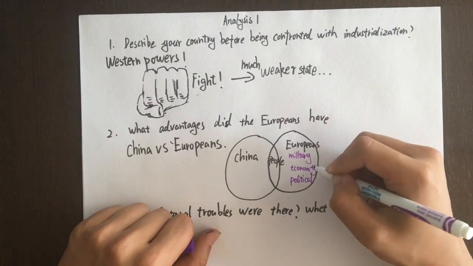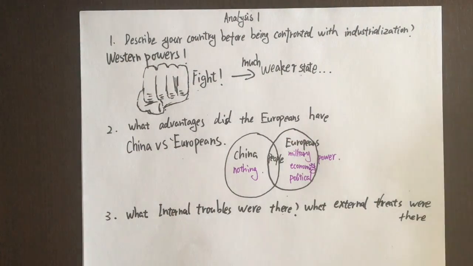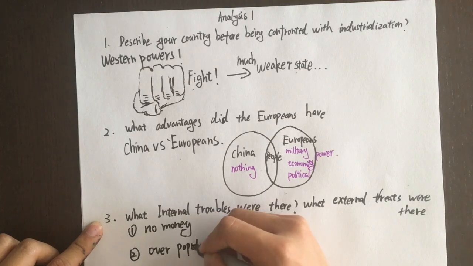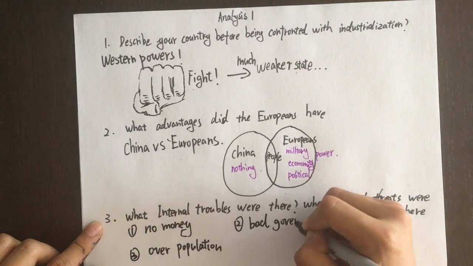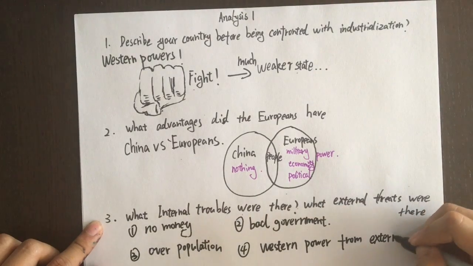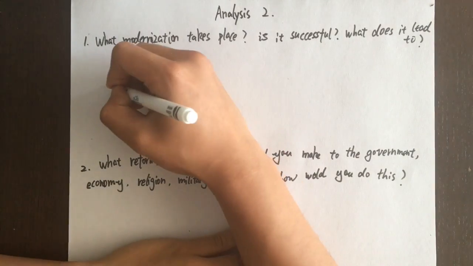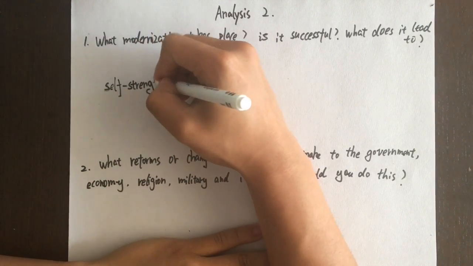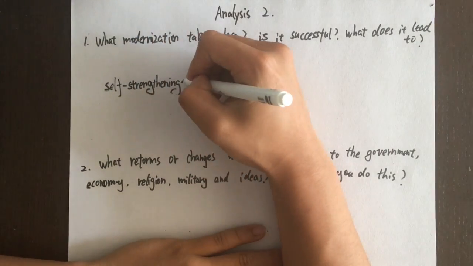At the time, China was facing several internal troubles such as a declining economy, corruption, and a huge increase of population that could not be handled. On the outside, China was facing the pressure of the Western powers and Japan that ultimately led to the fall of the Qing Empire. The question comes down to, was modernization of China successful? Well, China underwent a failing modernization period after the Opium War.